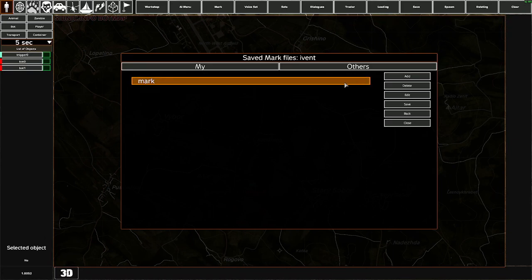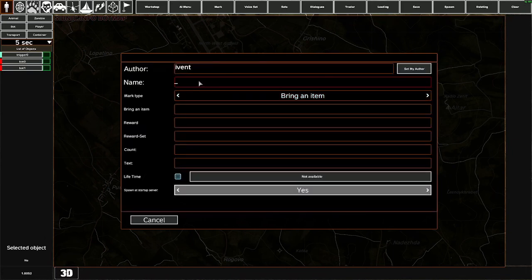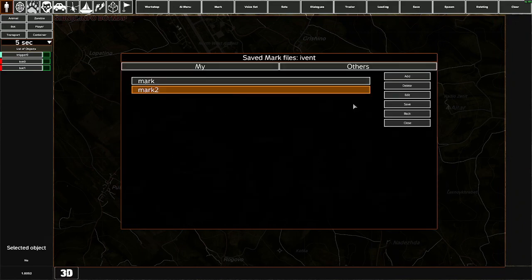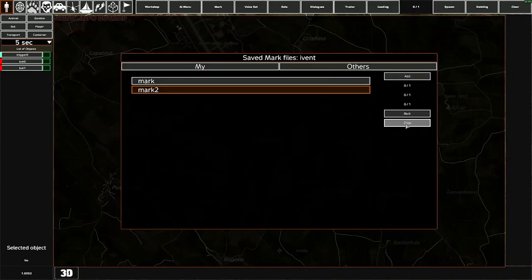If we add another tag, we save it, it will automatically be saved in the Other section.